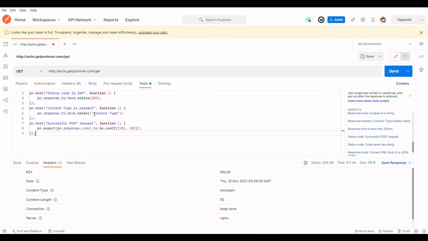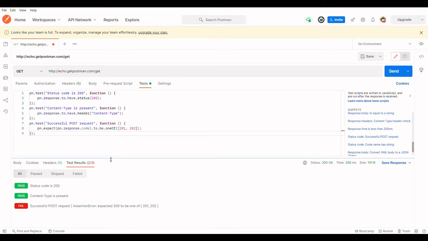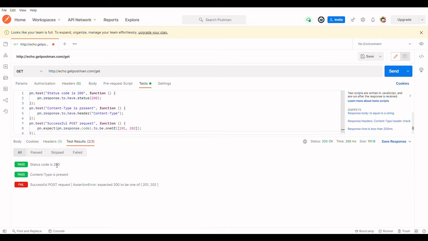After adding the testing script, we will resend it, and in the test result we see the status code check is passed, content type is present is passed, and the successful post request is failed because this is a GET request here. So the post request check actually failed.